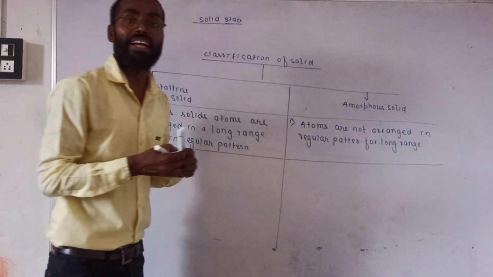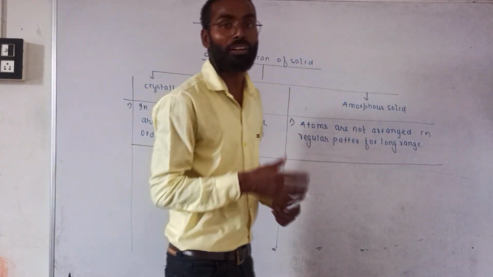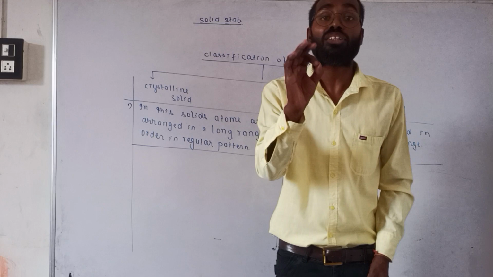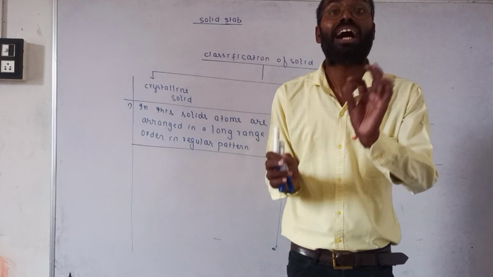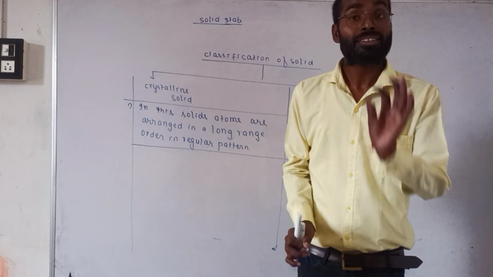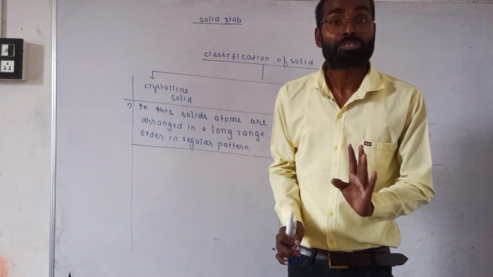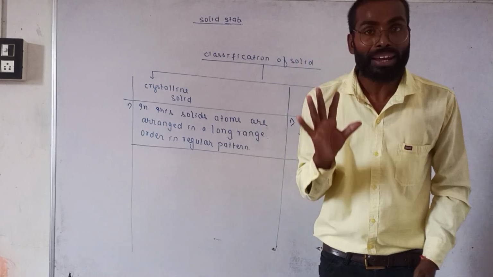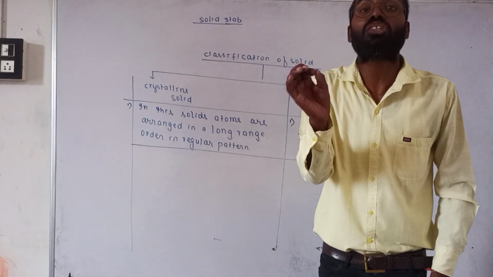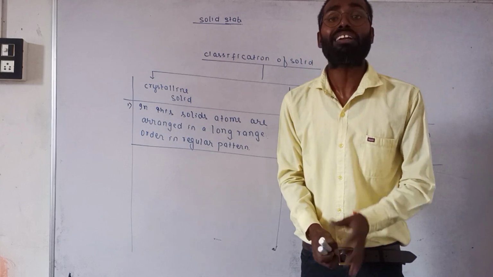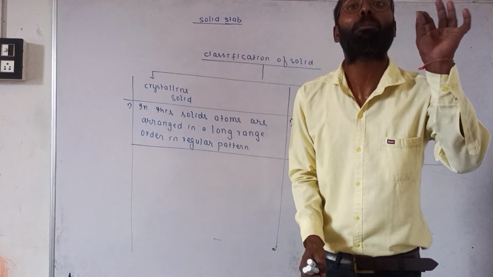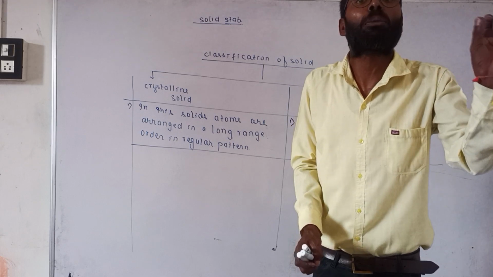Crystalline solid has a sharp melting point. What is a sharp melting point? If you want to melt any solid like iron, you will get a definite or fixed melting point.